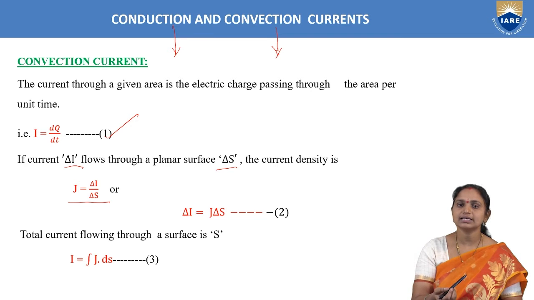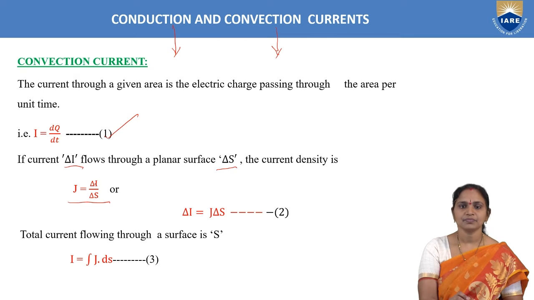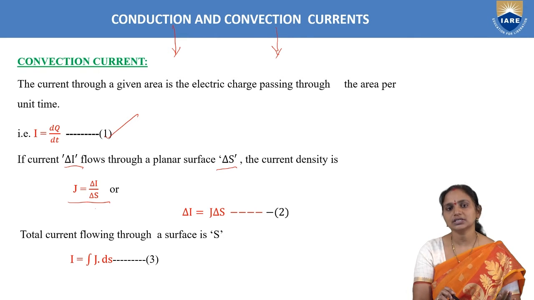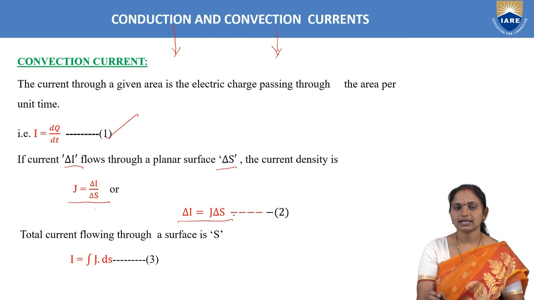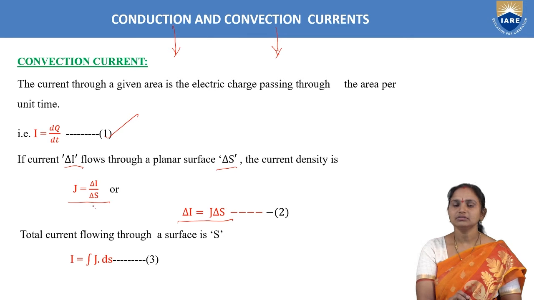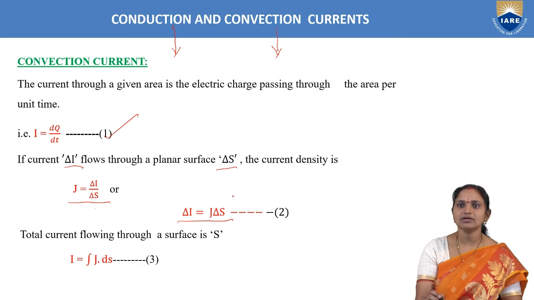Here we are trying to calculate current density. Current density will be given as current per unit area, and here the current is a smaller current, del I, per a smaller area, del S. Then J, current density, is del I by del S. From that we can calculate the change in current as J into del S. By cross multiplying, we get the smaller current value, represented with equation 2.